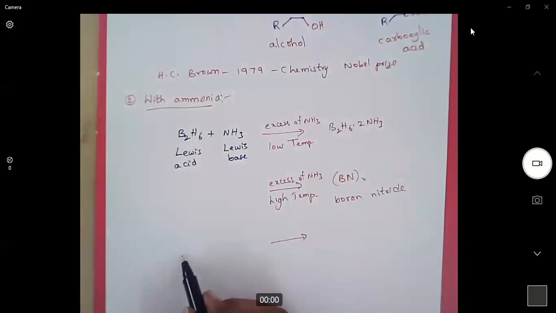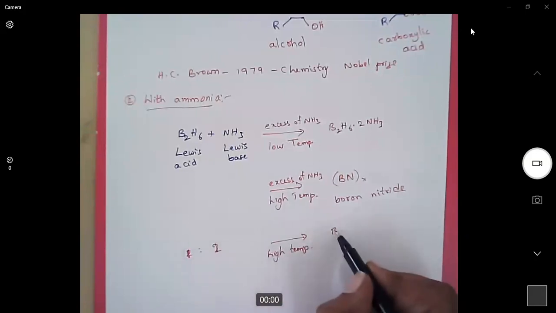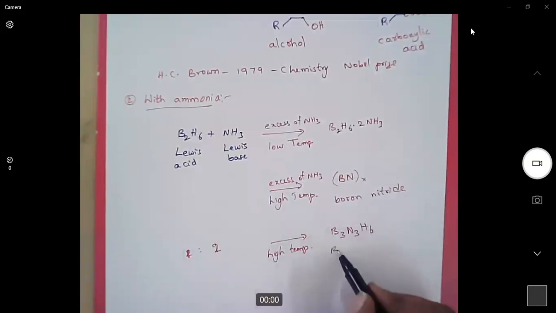When we treat a 1:2 ratio of diborane and ammonia at high temperatures, this will result in the generation of borazine.